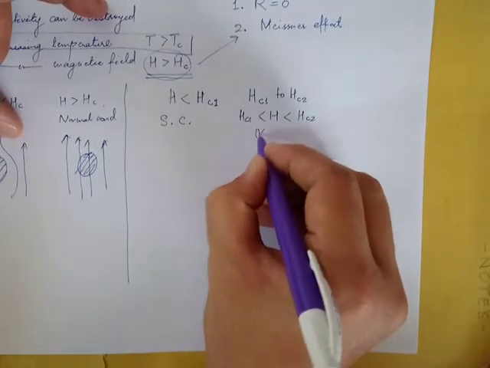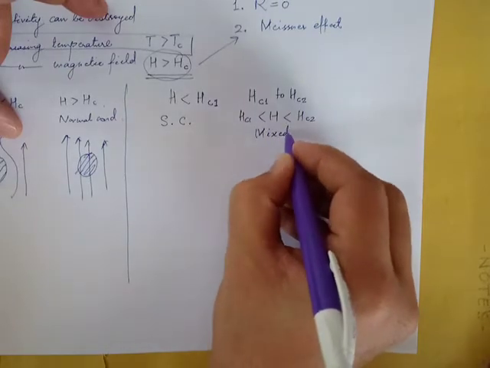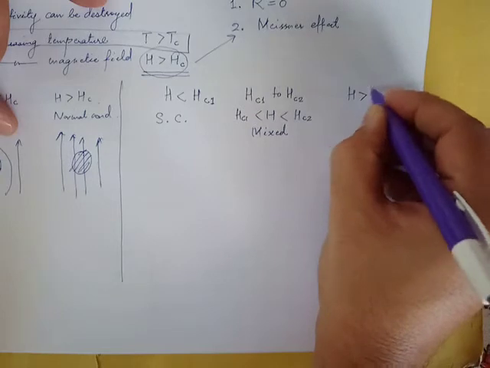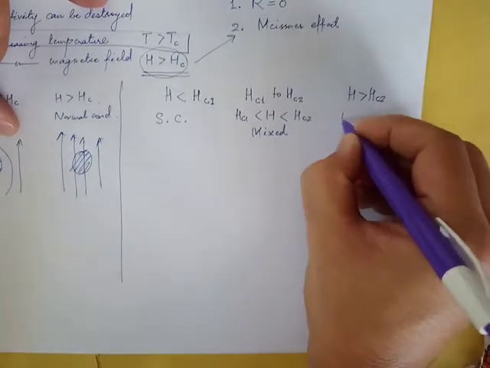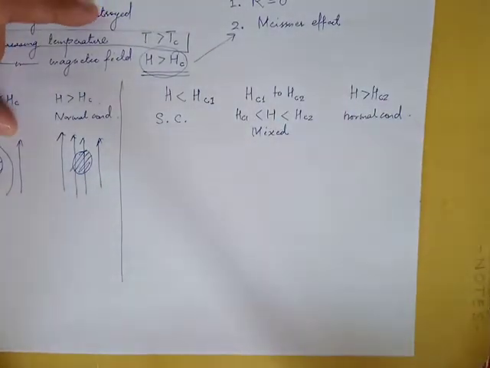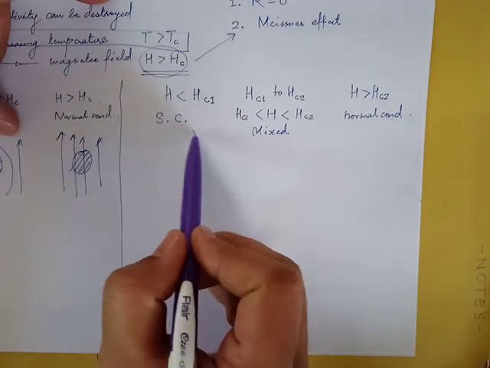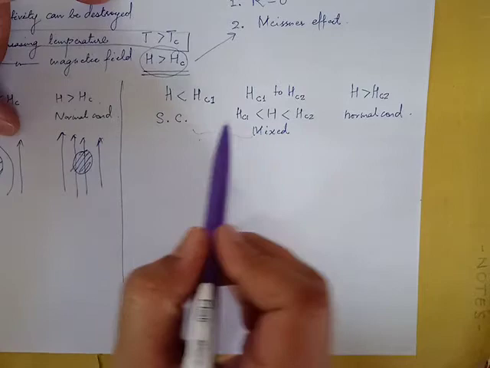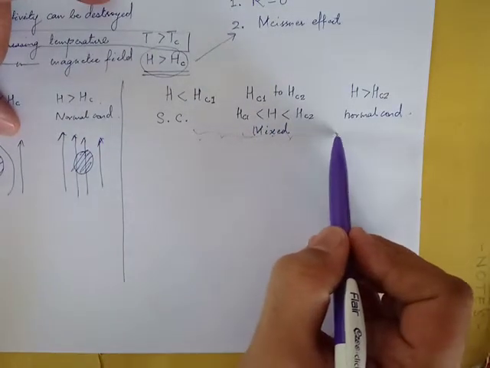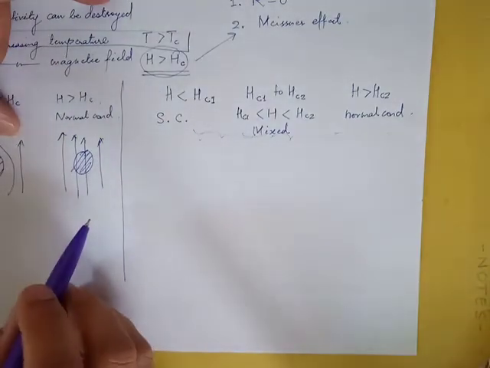it is a mixed material. I will explain what is mixed material. For H greater than Hc2, it is a normal conductor. Okay, so now you see these two steps. From here to here it is a superconductor, in between it is a mixed state, and after a certain value it is a normal conductor.